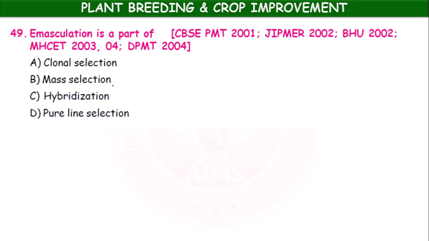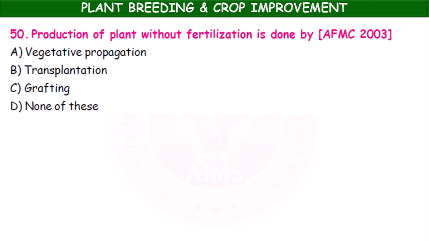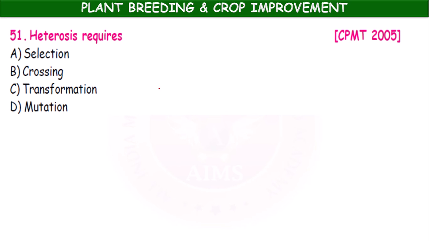Emasculation is a part of which method of plant breeding? Clonal selection, mass selection, hybridization, pure line selection. It is hybridization which involves emasculation. The production of the plant without fertilization is done by vegetative propagation, transplantation, grafting, none of these. It is vegetative propagation, in which fertilization, production of gametes, and fusion of gametes are not involved. It is a type of asexual reproduction.